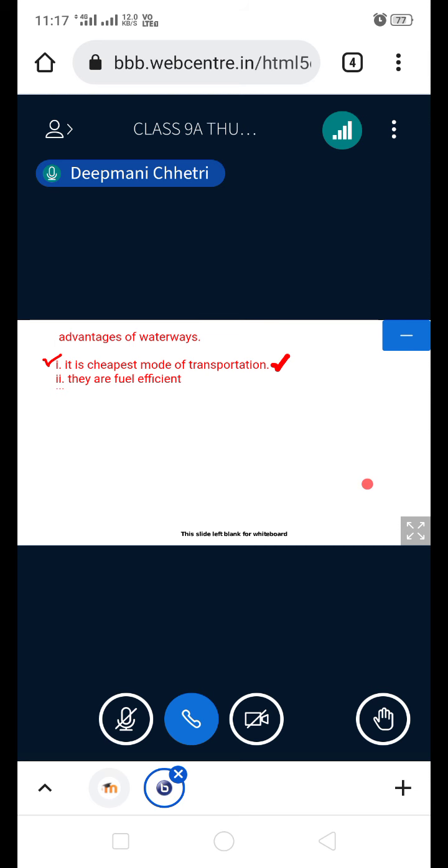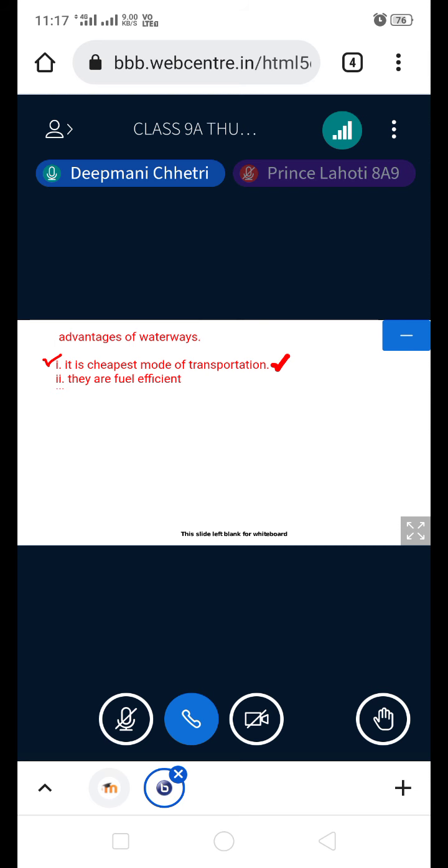Okay, fuel efficient, and they are eco-friendly. All of you understood this one, yes or no? One more you can add is heavy and bulky goods, that will be point number 4. Make a note of that. Point number 4: heavy and bulky goods can be easily transported. Finished?